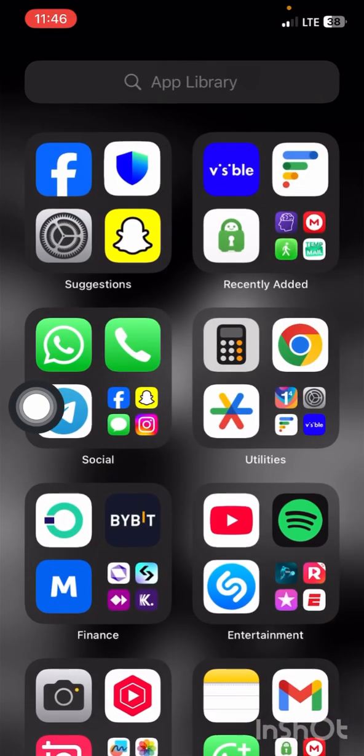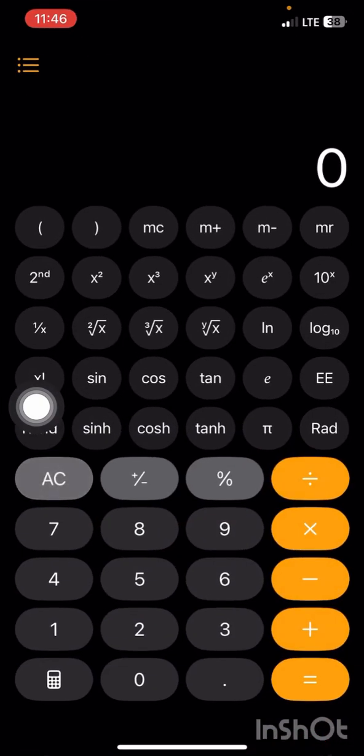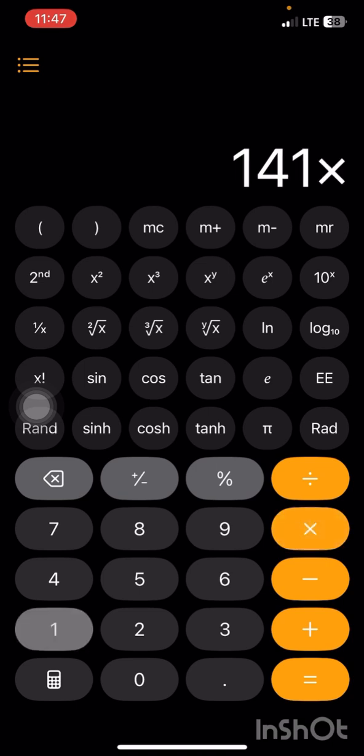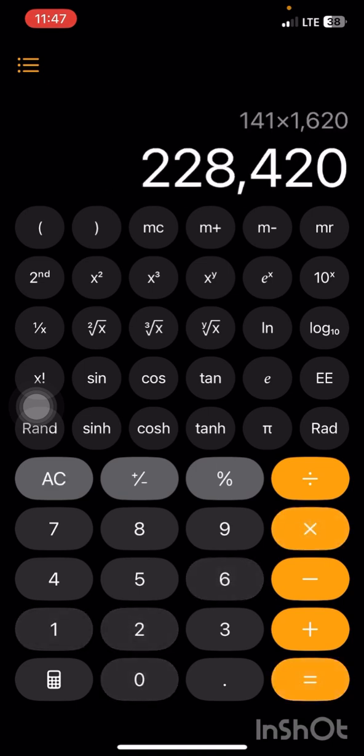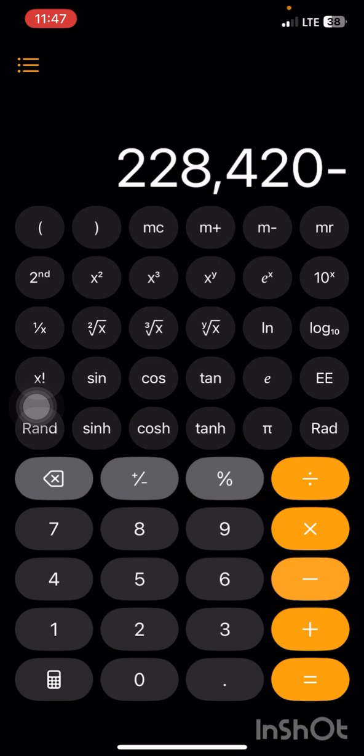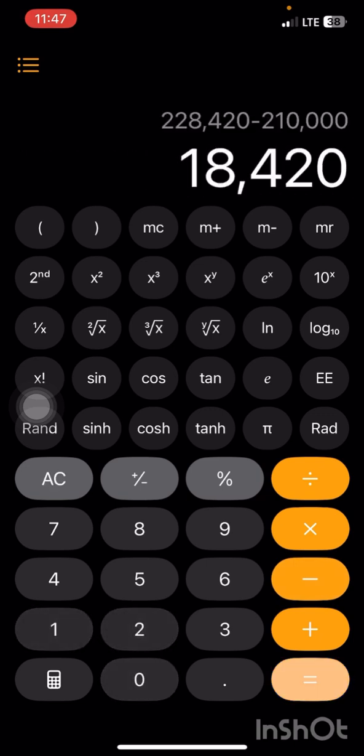So right now it will be no longer $143, but $141. So that will be 1,620 naira, and of course 228,000. By the time you take out your initial capital of 210,000 naira, you made 18,000. So your profit at the end of the day is actually going to be 18,420 naira.